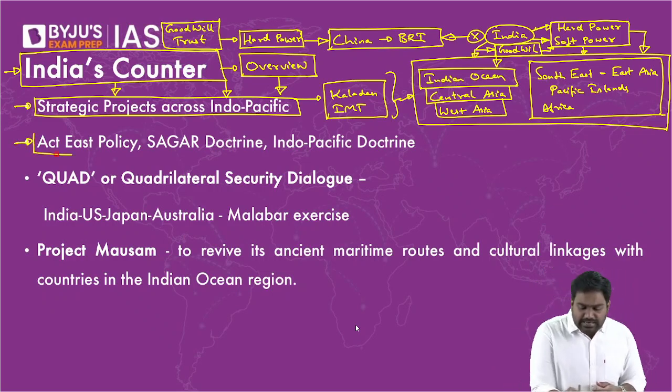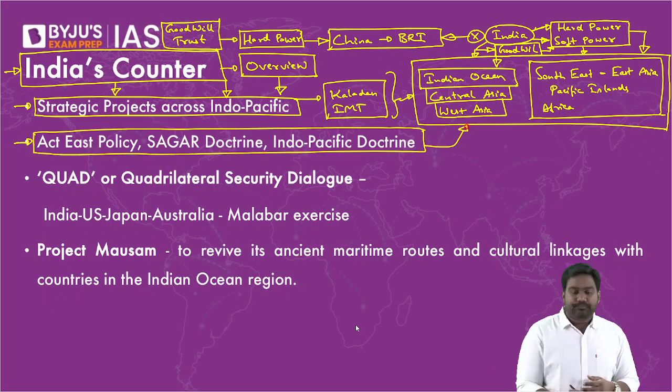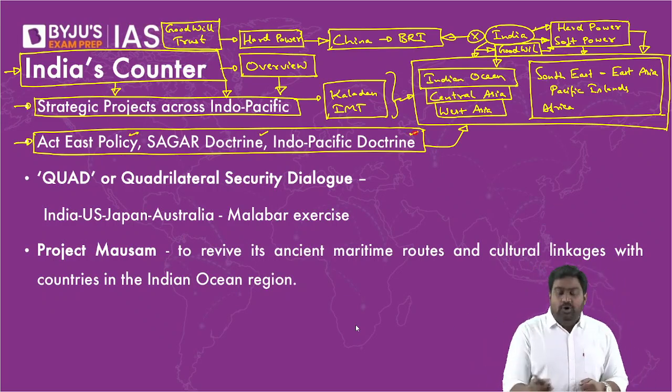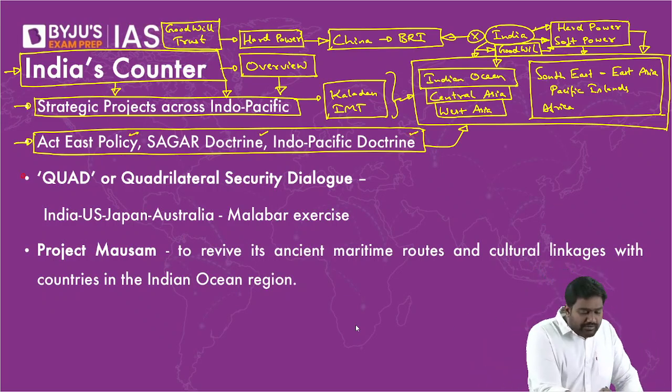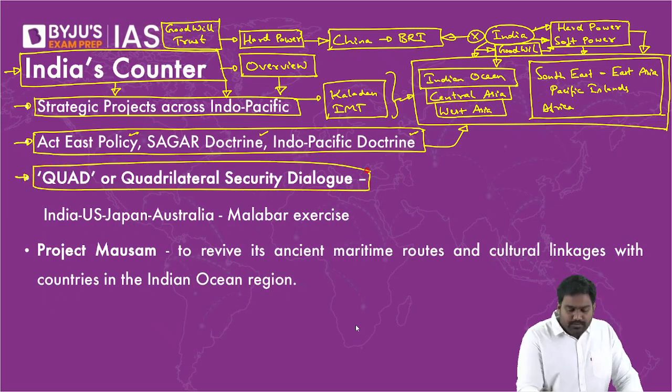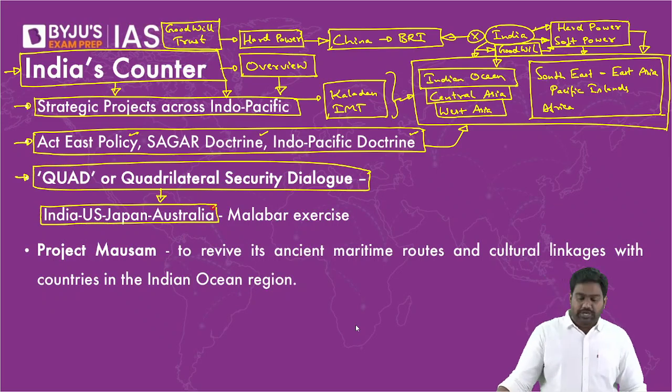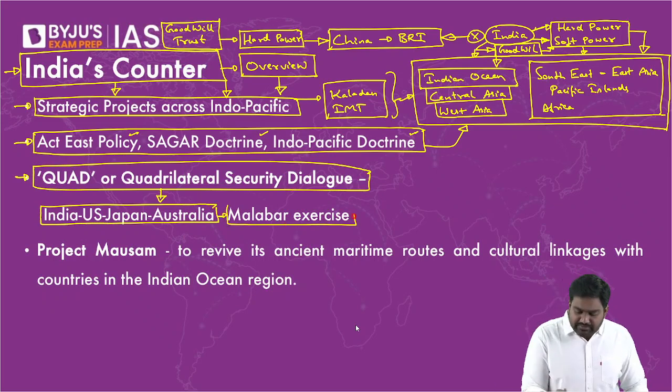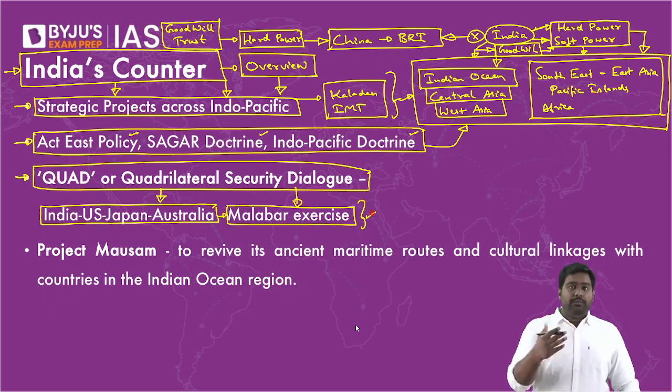That is why we have many dedicated foreign policy doctrines for different regions. We have the Act East policy towards Southeast and East Asia, the Sagar doctrine towards the Indian Ocean, and the Indo-Pacific doctrine towards the Indo-Pacific region. We are aligned with like-minded democracies, which also have similar issues with China, and we have formed the Quad, or the Quadrilateral. Right? We have aligned with the US, Japan, and Australia to form the Quadrilateral. We even have a naval exercise, the Malabar exercise. Remember, we were mentioning this yesterday.